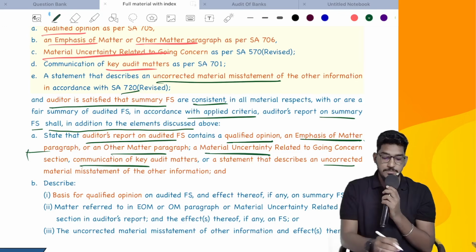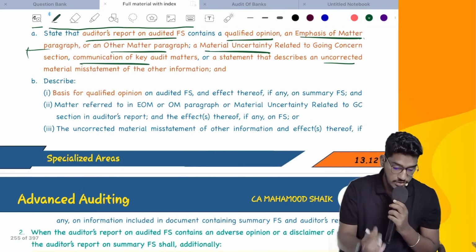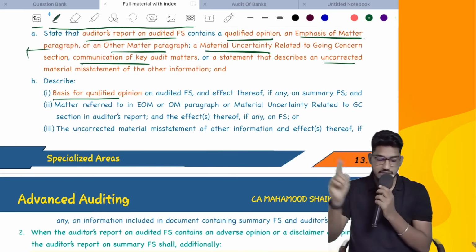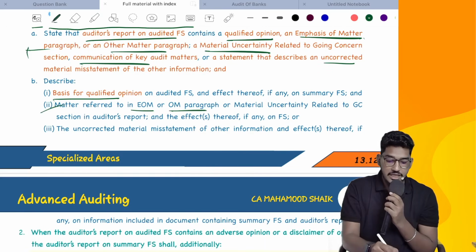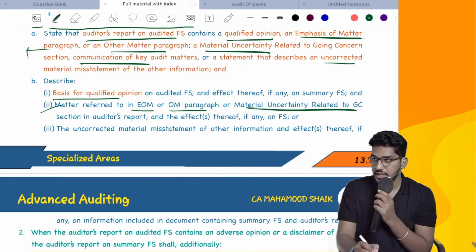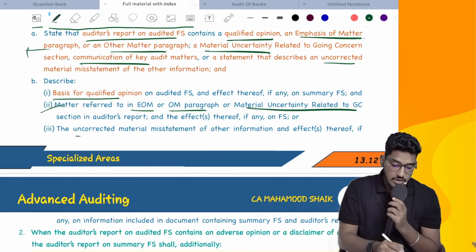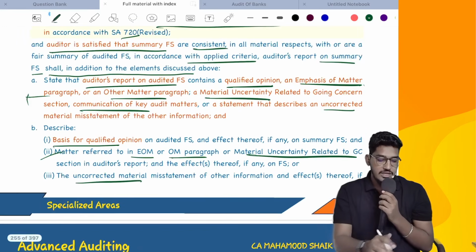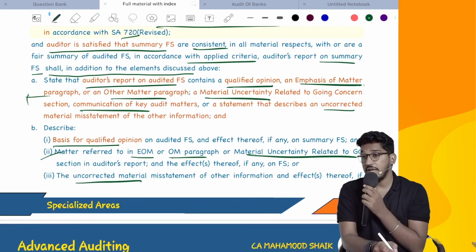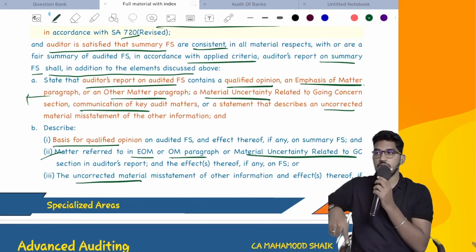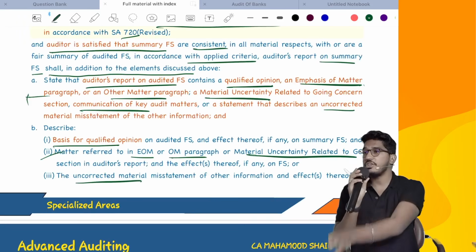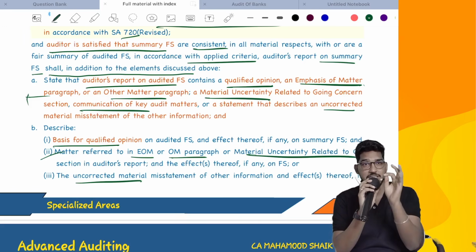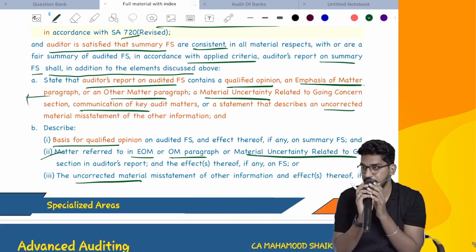So the fact you have to mention, but the fact alone will not be enough. What also you should do? Describe the basis for the qualified opinion. Why they have given the qualified opinion? Describe it. Or which matter has been highlighted in the emphasis or other matter, or in material uncertainty related to going concern. Describe it. Or what is that uncorrected material misstatement in the other information? Describe it. So if you see here, nowhere they have told you to give a modified opinion. What they have told? In addition to the above, include this. Which means what? They are impliedly giving you permission to give an unmodified opinion. Able to understand? That's why I told, they did not say explicitly, it is an implied conveyance.